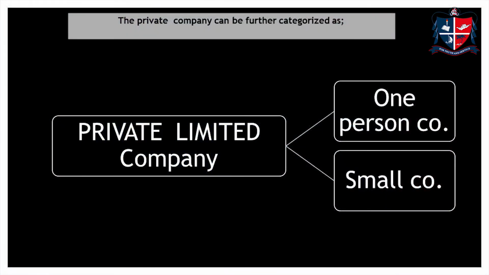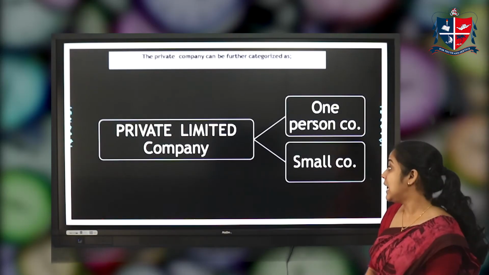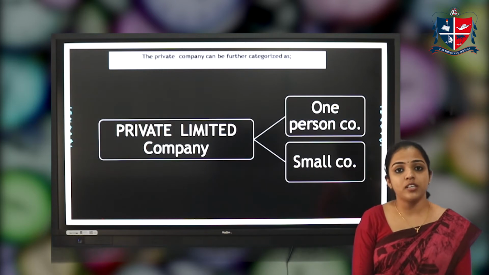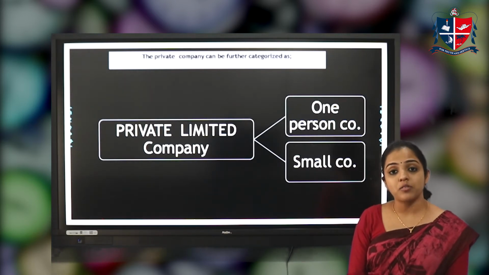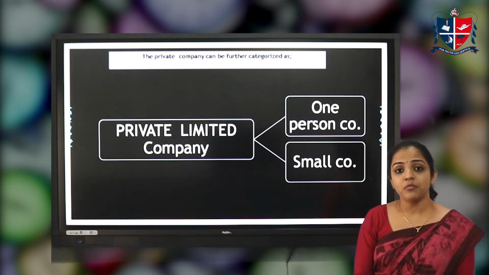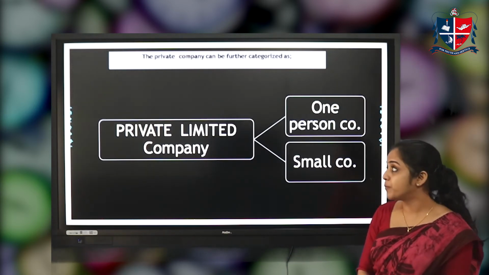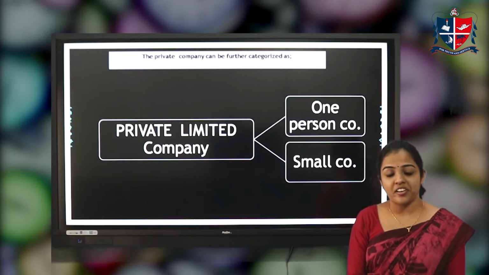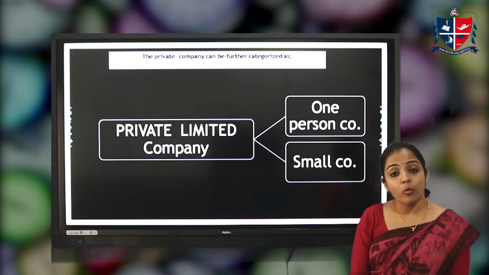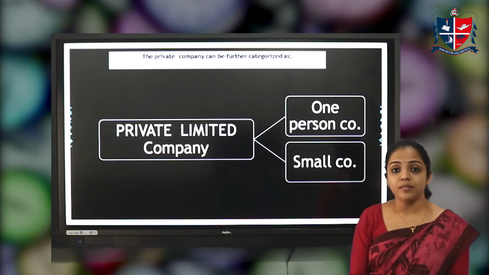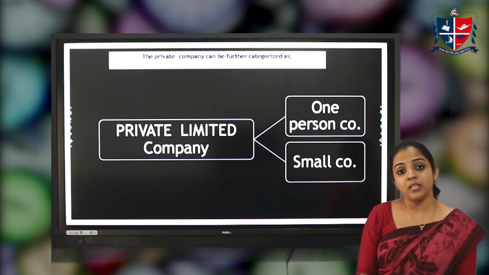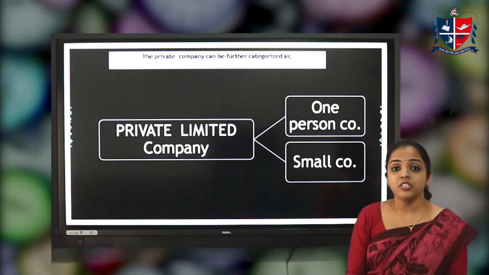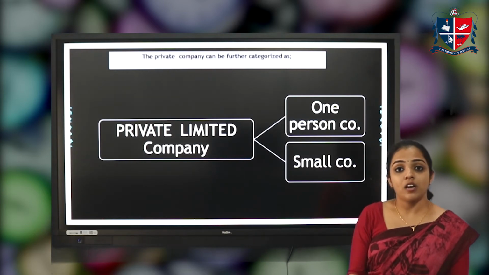A private company is again classified into one person company and small company. One person company is a newer concept which emerged in 2000 and was amended in the 2013 Act. This OPC form of company is very common in nearby countries like China. Here a single person can start a business and the company has a separate legal existence, and they can enjoy the advantages or features of a company as well as a sole proprietor.